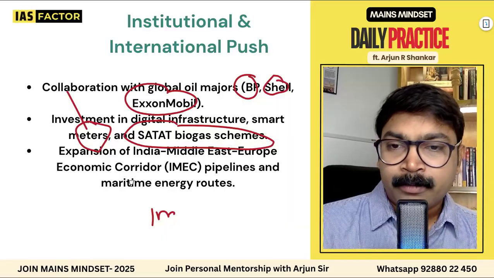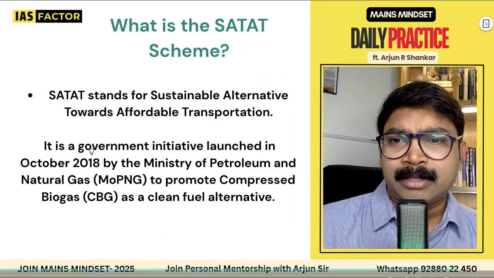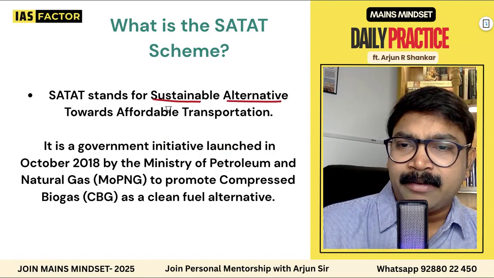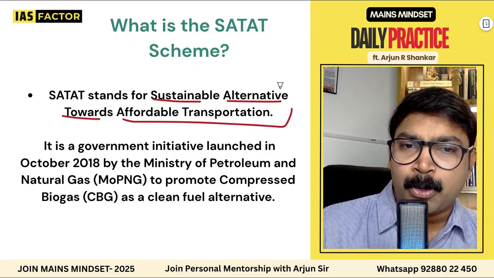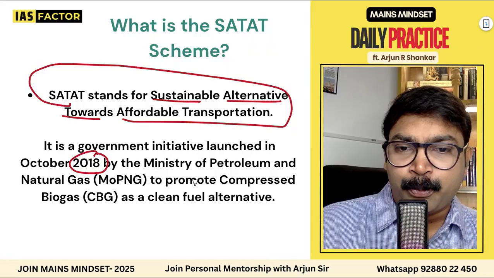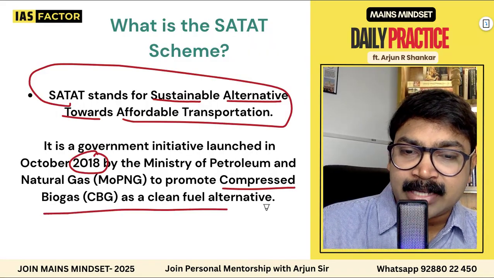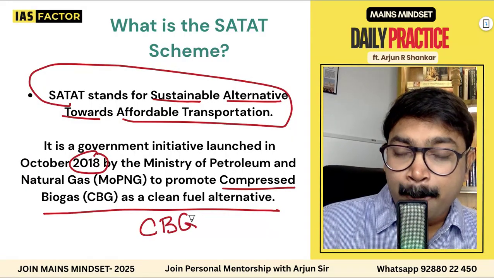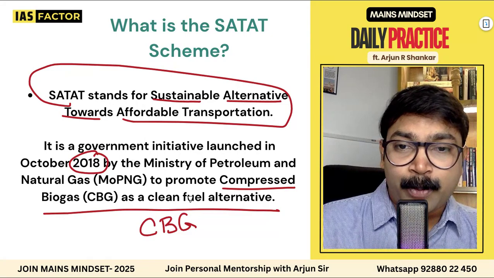Let's understand what SATAT means. SATAT stands for Sustainable Alternative Towards Affordable Transportation. It is a government initiative launched in 2018 by the Ministry to promote compressed biogas as a clean fuel alternative. So CBG is also a part of this. Compressed biogas. So SATAT is also part of that.